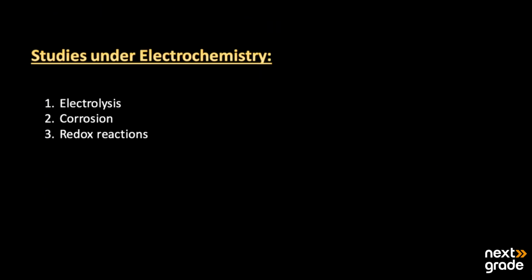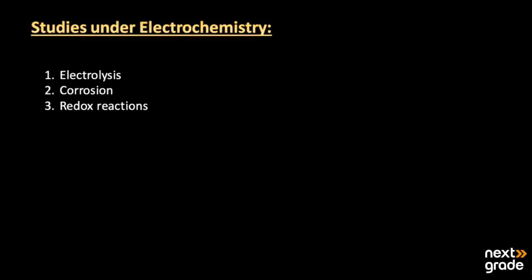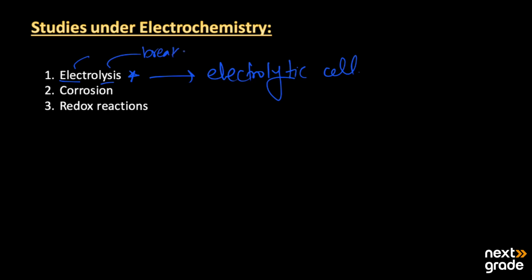After this, we have some studies under electrochemistry. Number one is the electrolysis process. The process that takes place in the electrolytic cell is studied under electrochemistry, and here electro means electrically and lysis means breakage.